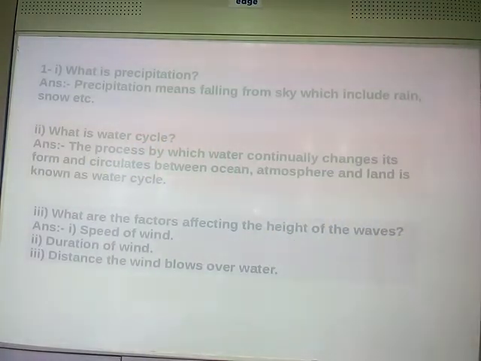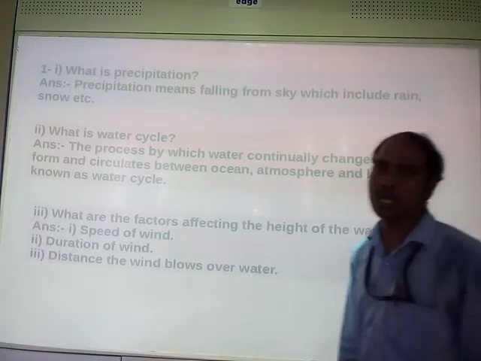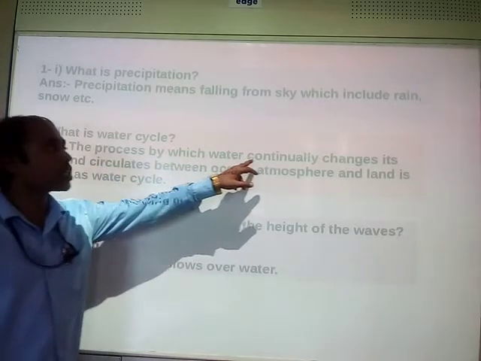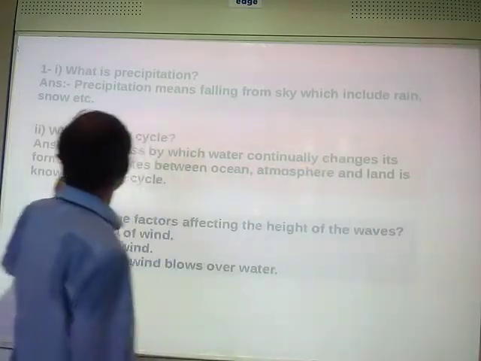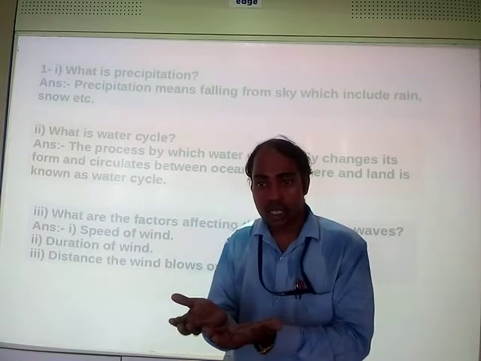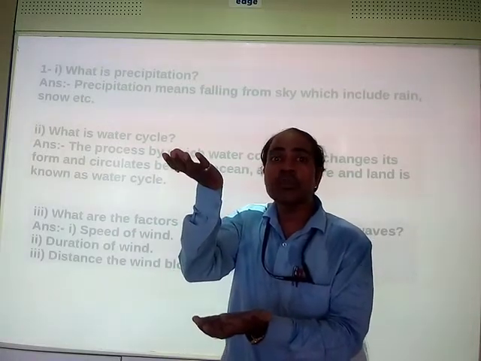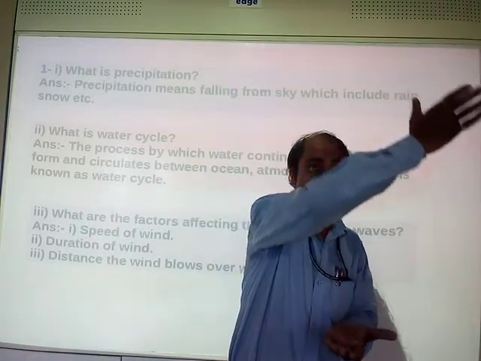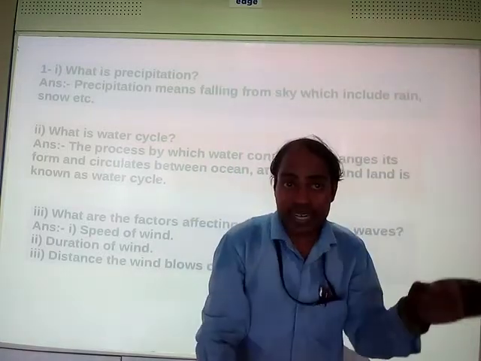Okay, this is precipitation. What is the water cycle? Your another question is, what is the water cycle? That means the process by which water continually changes its form. Water gets converted to steam, water vapor, then it again comes back to the earth as liquid, right?